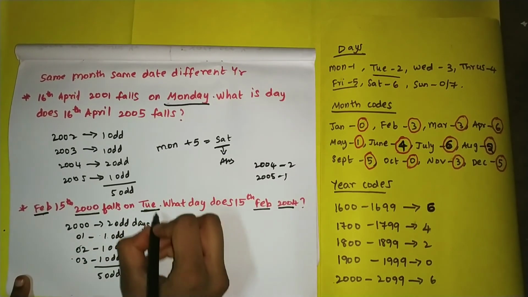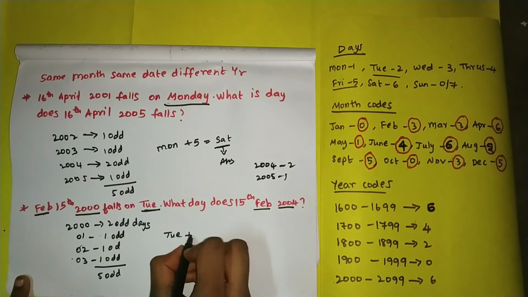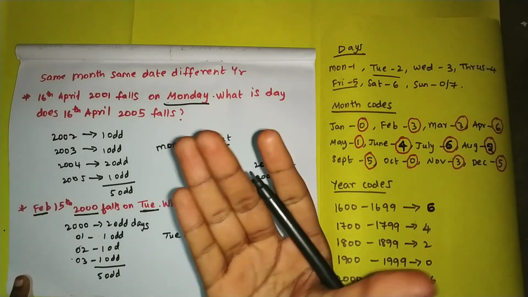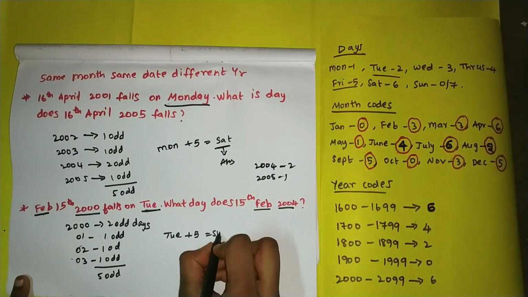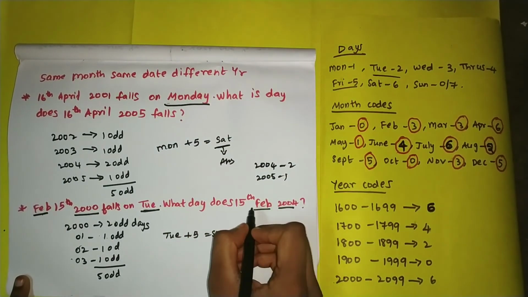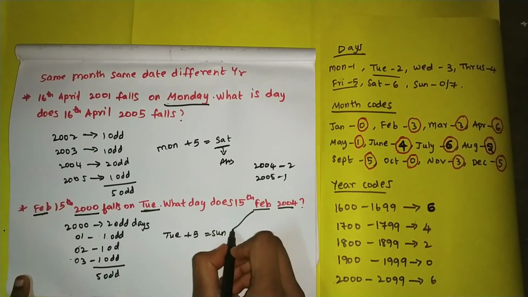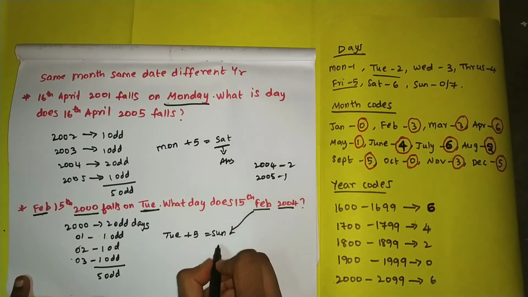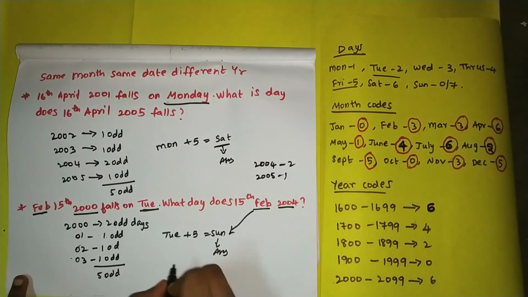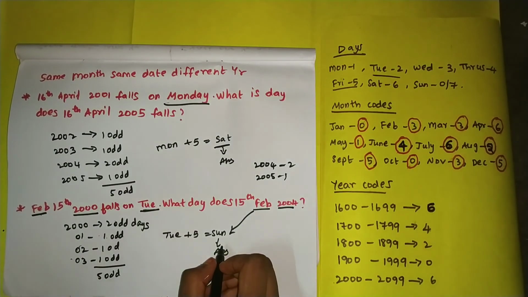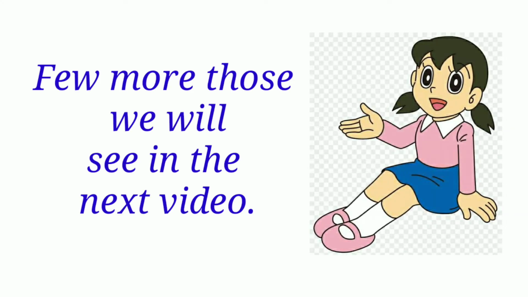What is the day given here? Tuesday. Tuesday plus 5: Tuesday, Wednesday, Thursday, Friday, Saturday and Sunday. So your answer is Sunday. What day does February 15, 2004 fall on? 15th February 2004 is a Sunday. So Sunday is the answer. In this way you have to solve these types of questions, remembering the concept. There are a few more types of problems, those we will cover in the next video.